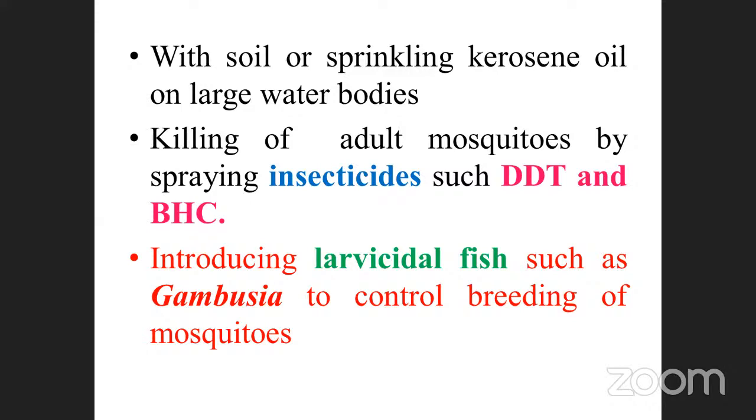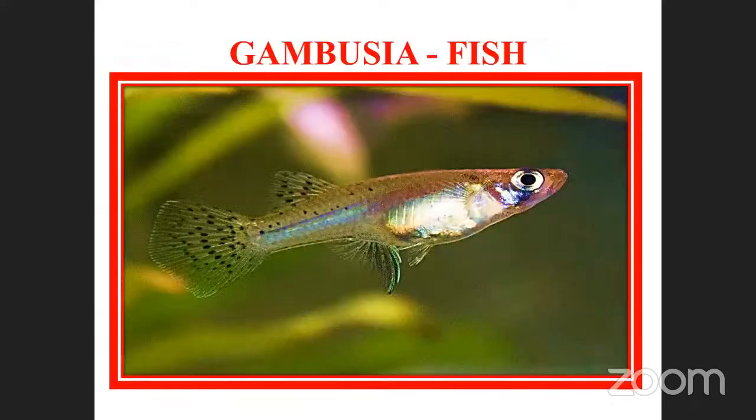See, this is the structure of the fish. This is the larvicidal fish. Okay, small fish. What is the main use of this one? Suppose these types of fishes, what happens? They completely eradicate the mosquito larva as well as the mosquito eggs, completely consumed by this Gambusia fish. Once again, repeating for you: Gambusia fish is a small one. It can eradicate Plasmodium vivax, Plasmodium ovale, Plasmodium falciparum, and also the malarial parasite laying egg and larva. They are completely eradicated by this fish because it is one of the foods of Gambusia. Okay, so they were used.